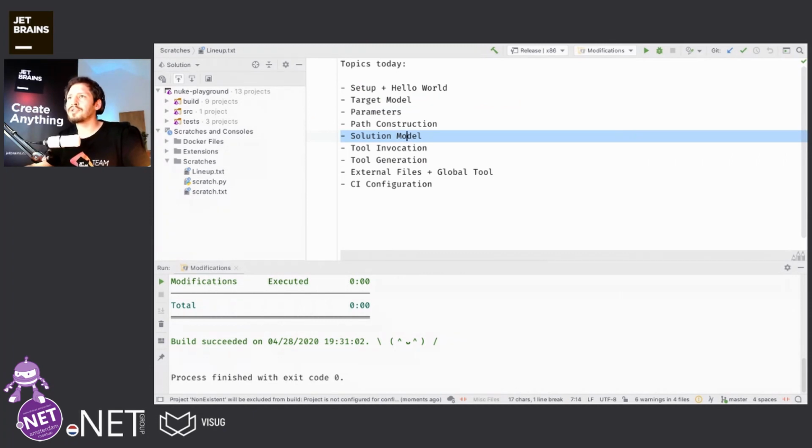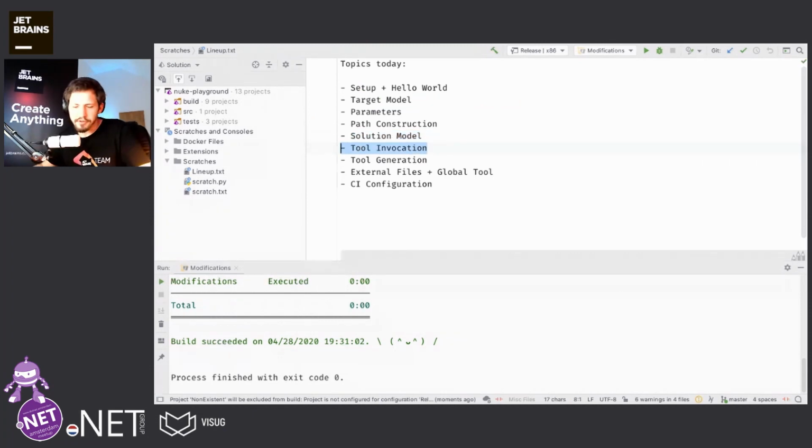Okay, next in my lineup is tool invocation. And of course, tool invocation is something that's really important for build automation, because we use such a lot of tools that are external, like NUKE, the .NET CLI, OpenCover, inspect code, XUnit, NUnit, all those kinds of things.